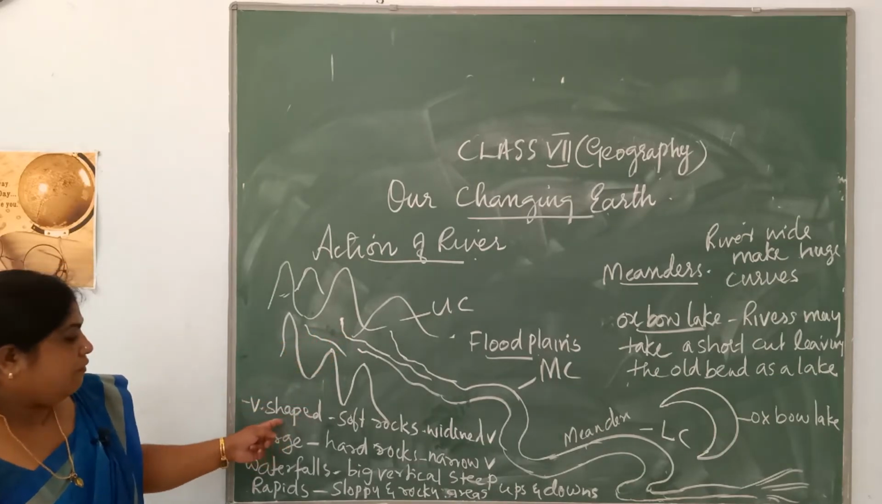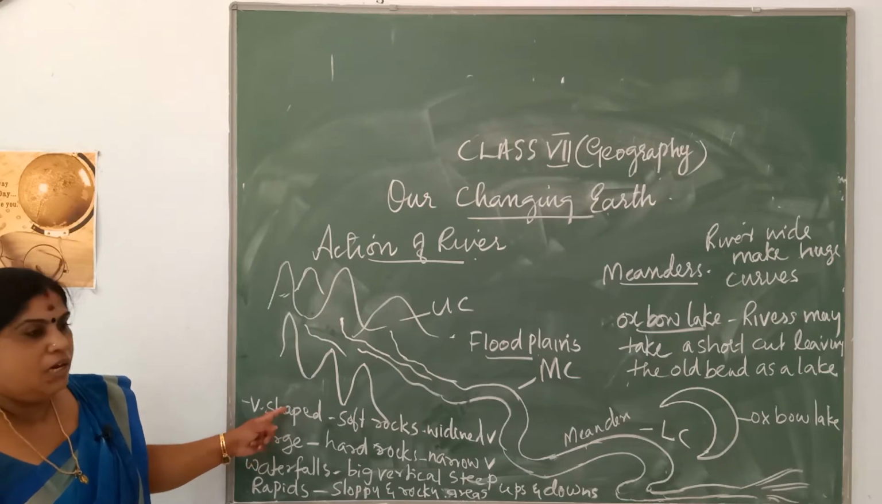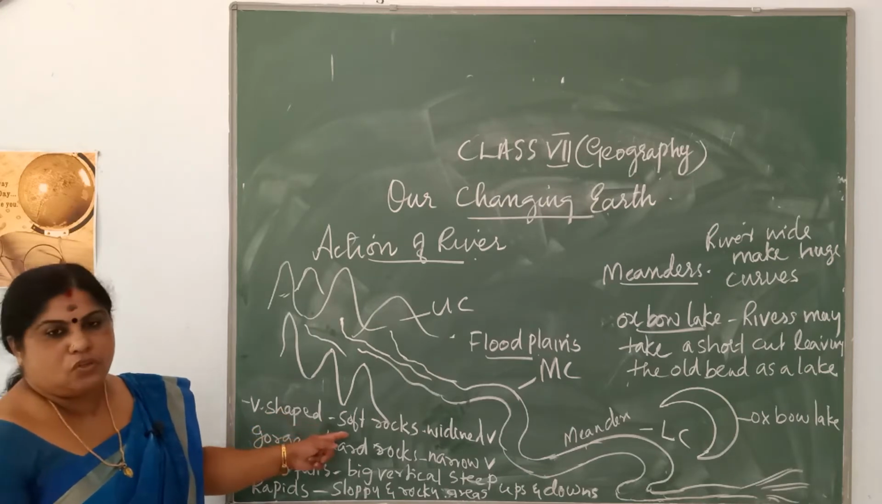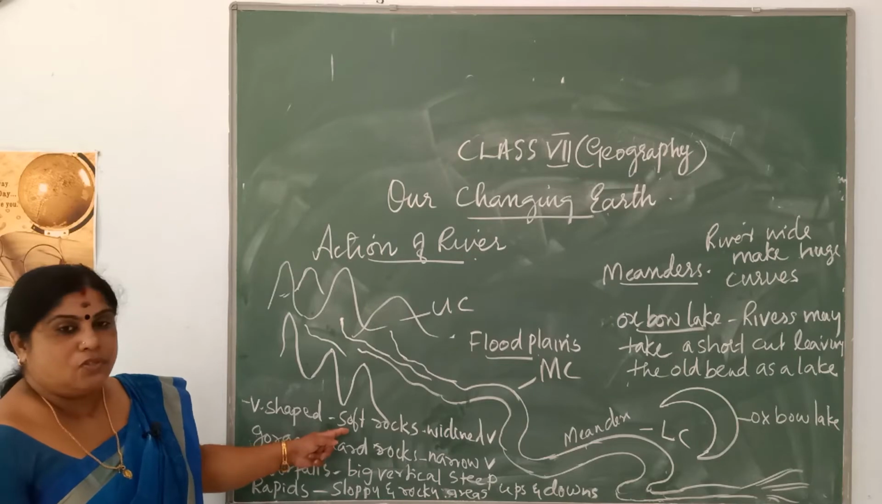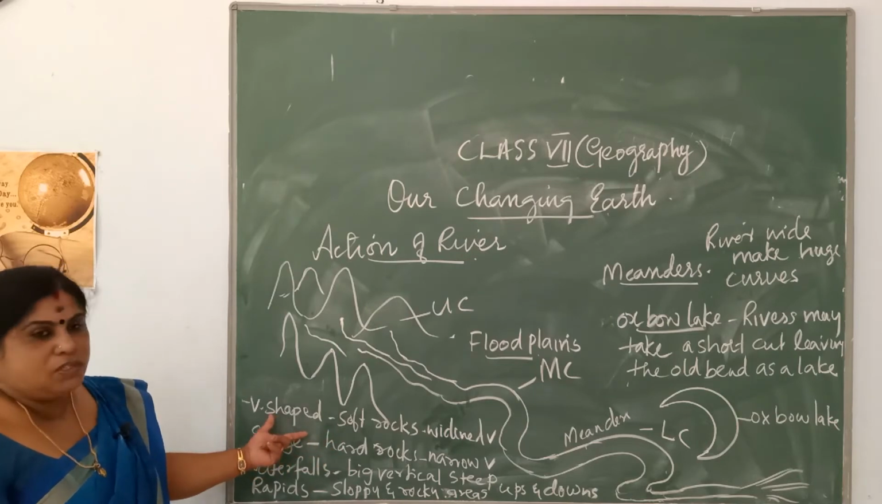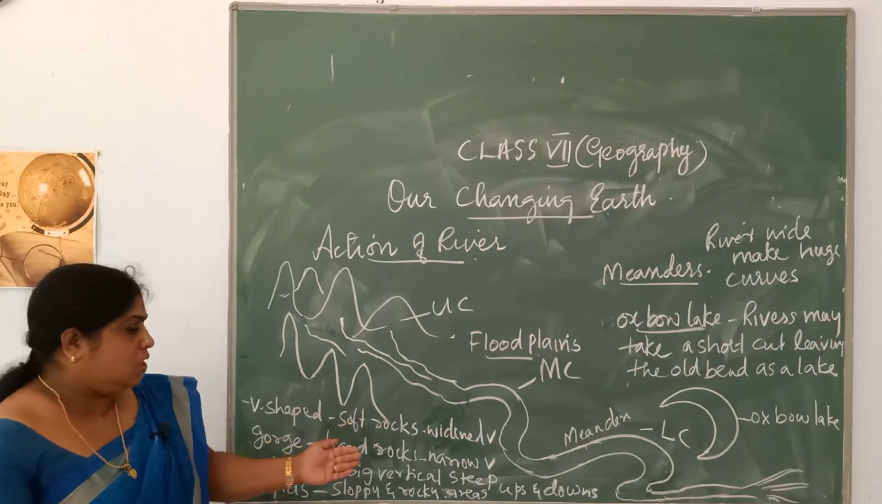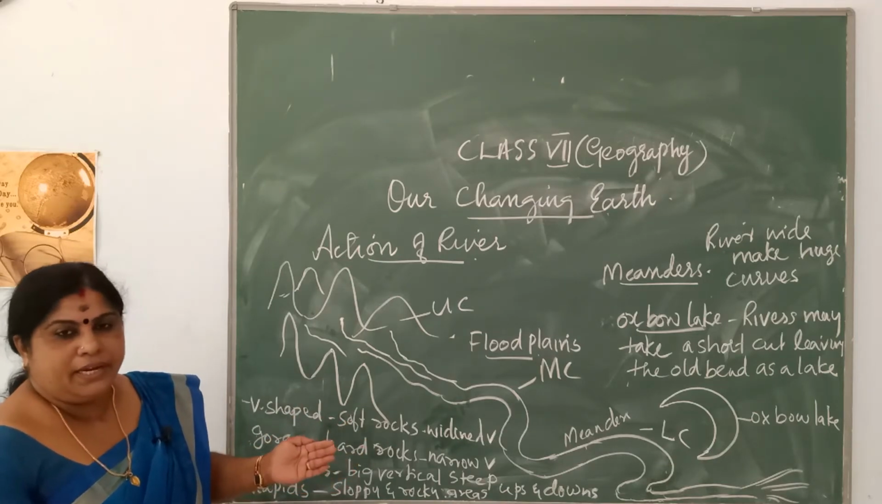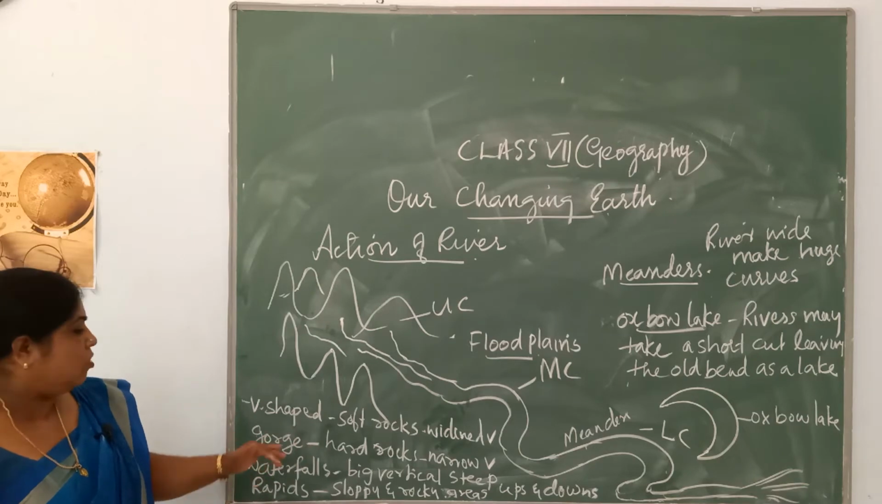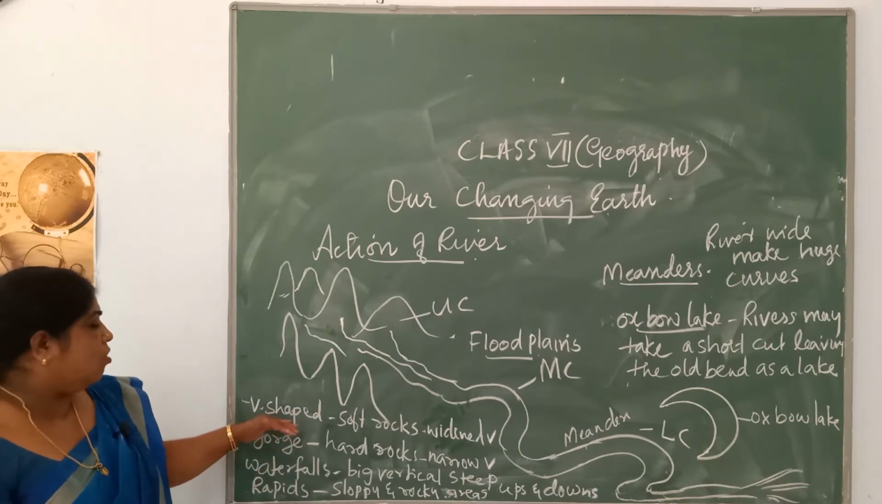So what is a V-shaped valley? Sometimes rivers flow through soft rocks. You know what is the meaning of soft? While swift flowing rivers flow through these soft rocks, this area gets eroded and widened and results in the formation of a V shape. So you call them V-shaped valleys.